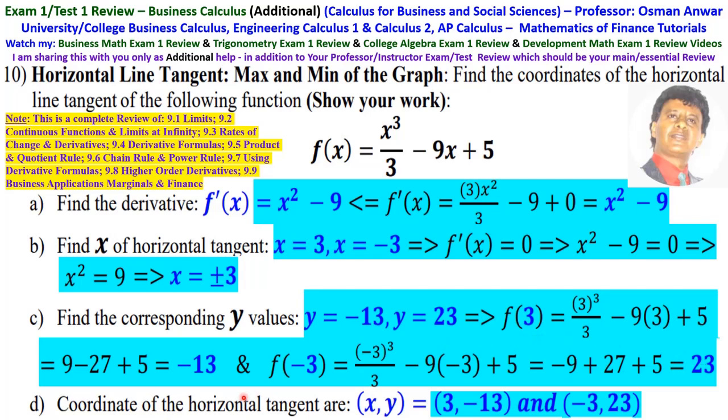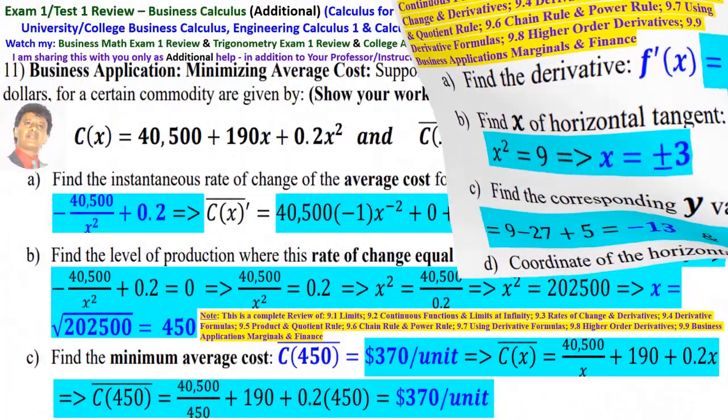Then the coordinates of the horizontal tangent are, the horizontal tangent is at x, y equals 3, minus 13, that is the first point. The other point is minus 3, 23. So this is obviously the min and this is the max. Those are the horizontal tangents.